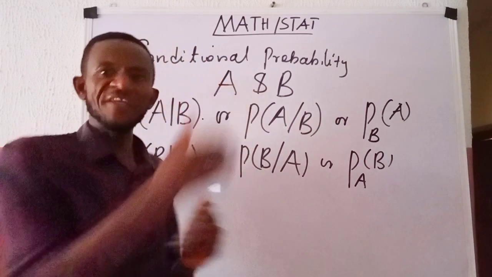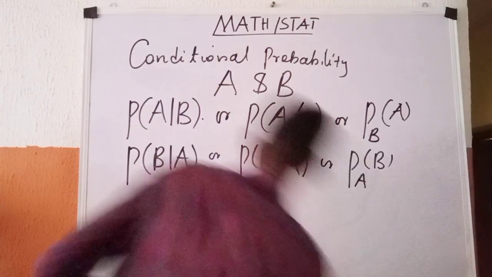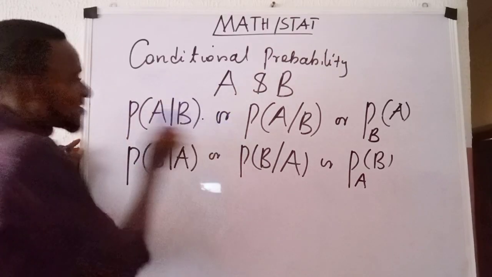So I'm going to define it on the board and then we'll make some derivations.